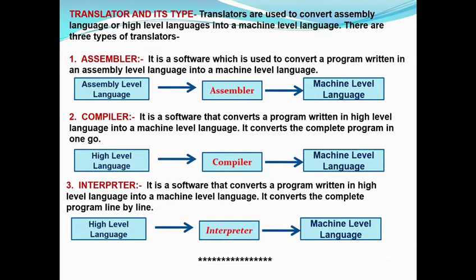So, we need a translator, a language processor, to convert assembly or high level language into machine level language.